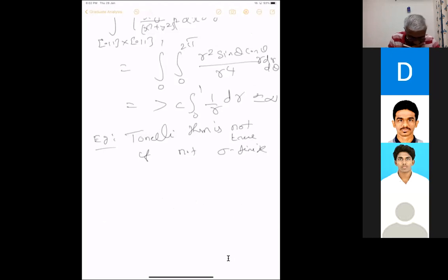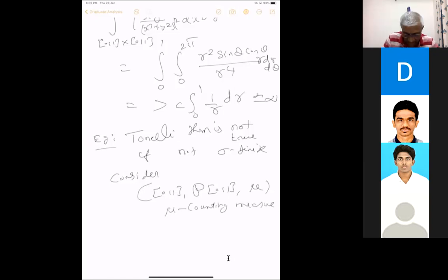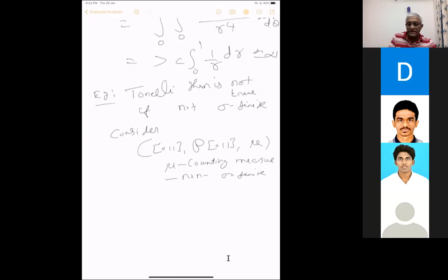So let us take [0,1] with respect to the power set sigma algebra, and take the counting measure, mu is counting measure. This is not sigma finite, because you cannot write it as a union of sets with finite measure.